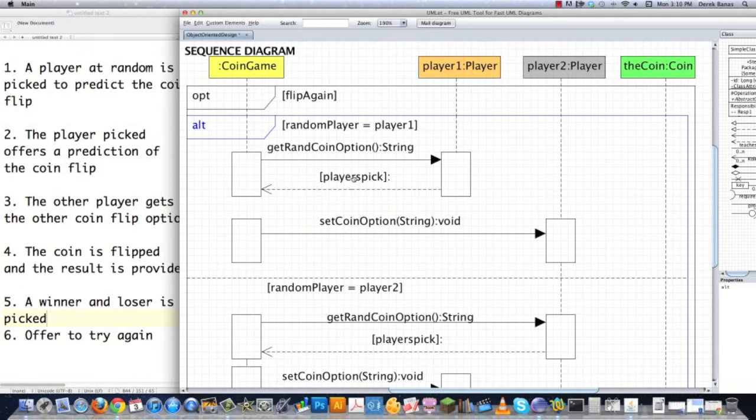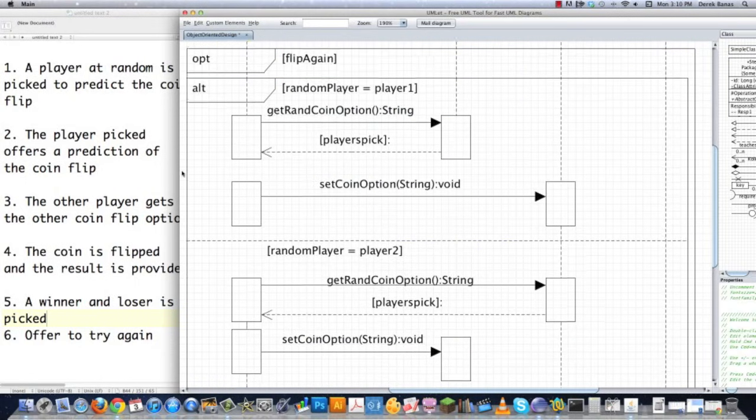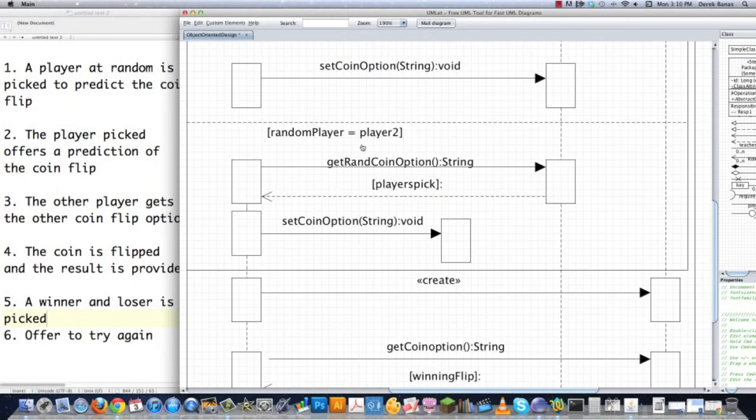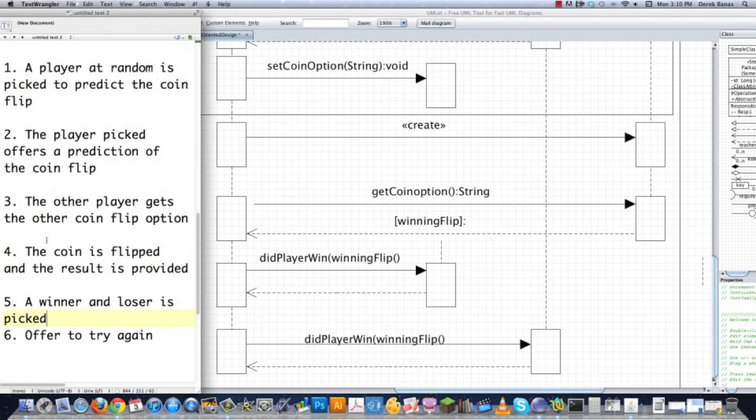So we're going to send player's pick in this string right here over to player 2 and say, hey, player 1 in this situation chose heads, you get tails. You don't have an option. Otherwise, this is player 2 getting the option to pick and returning its pick and then sending that alternative pick over to this guy. And then what do we need to do? Okay, the other player gets that.